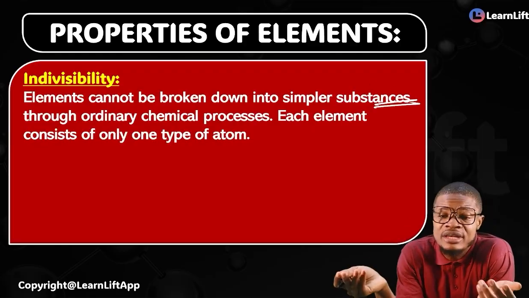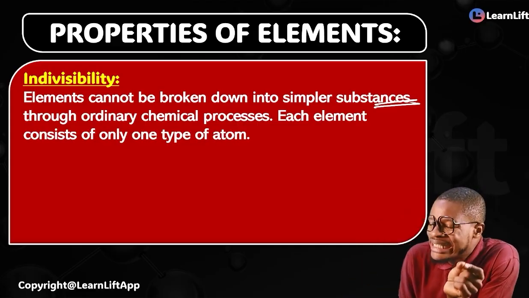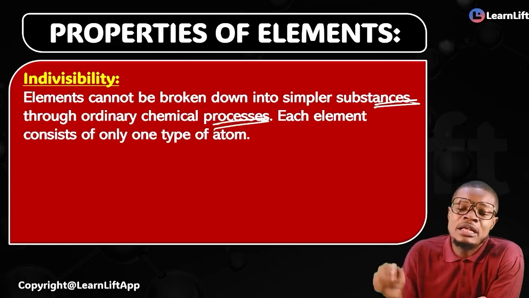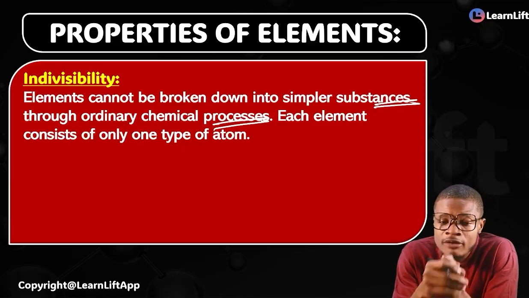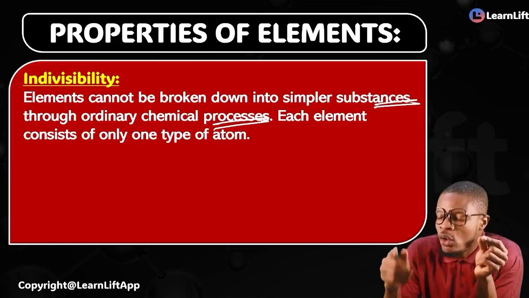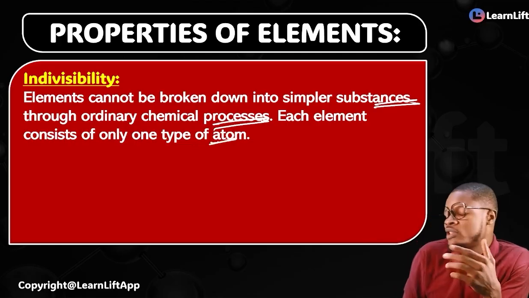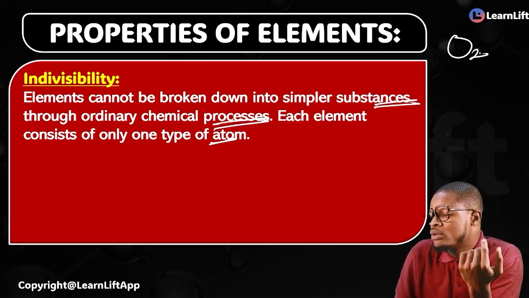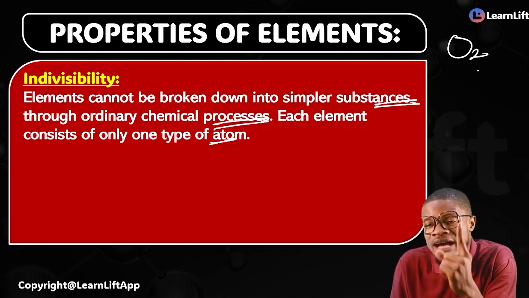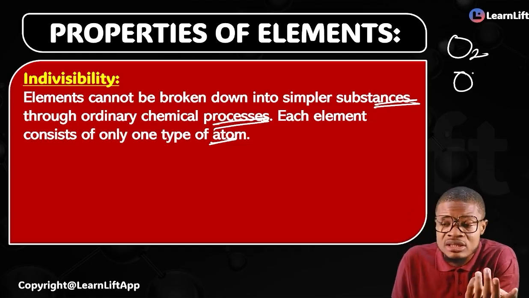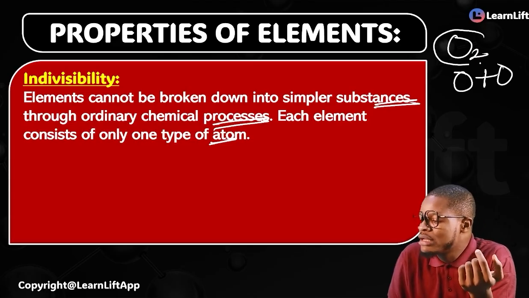So I can't carry any of the elements now and want to break it down into a simpler substance. It's not possible. Can elements be broken down into simpler substances through ordinary chemical processes? No. For each element consists of only and only one type of atom. For example, let's say your oxygen molecule, right? Oxygen molecule is O2. It contains only one type of atom, and that atom is what? Oxygen, right? So it is one atom of oxygen plus another atom of oxygen that is making up a molecule of oxygen.